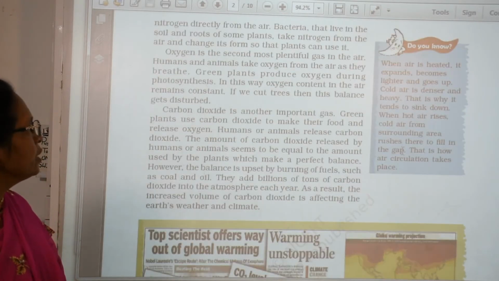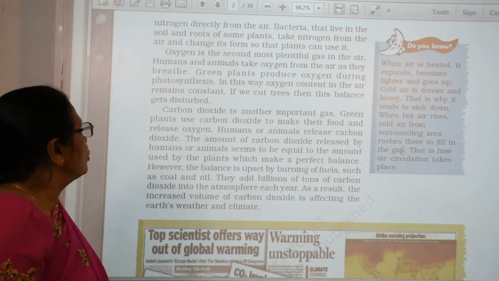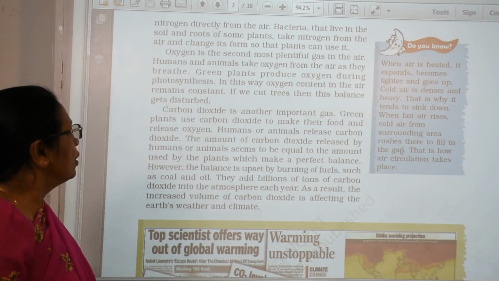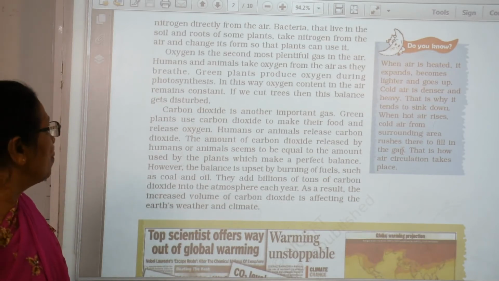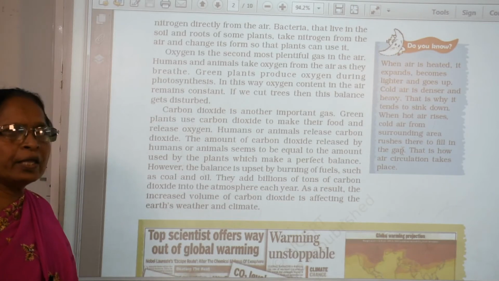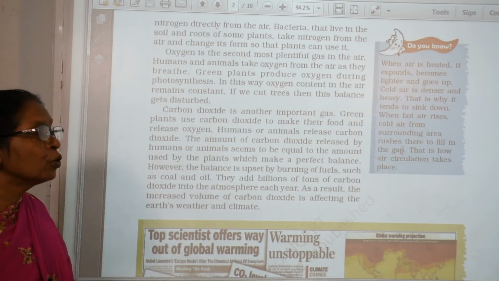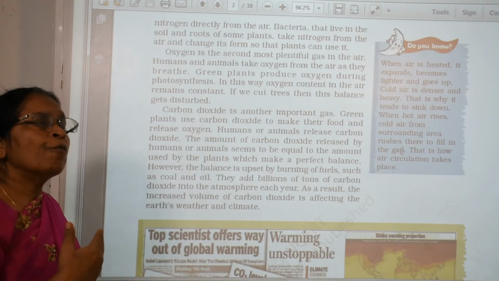Now carbon dioxide is another important gas. The first one is nitrogen, second is oxygen, and third one is carbon dioxide. Green plants use the carbon dioxide to make their food. Who uses the carbon dioxide? Green plants use the carbon dioxide to make their food and release oxygen. Who releases the oxygen? The plant releases the oxygen for human beings and animals, and human beings and animals release the carbon dioxide for whom? For the plant.